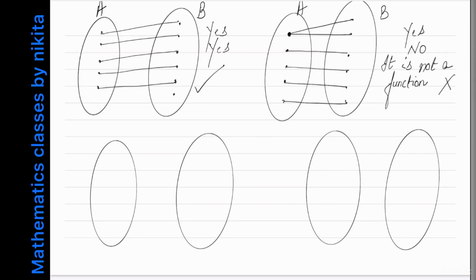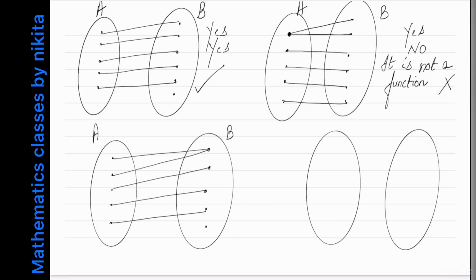Now let's see the third diagram. Suppose the figure is something like this. So this is the figure.